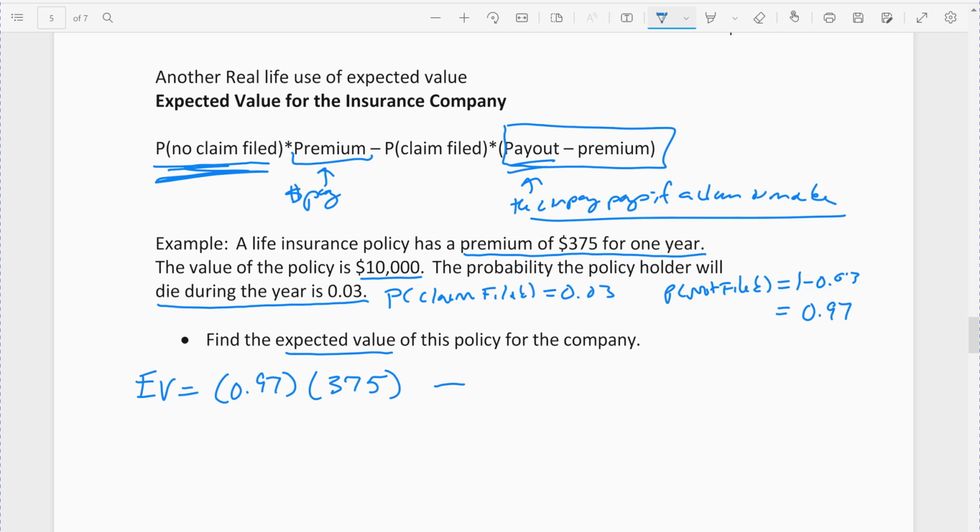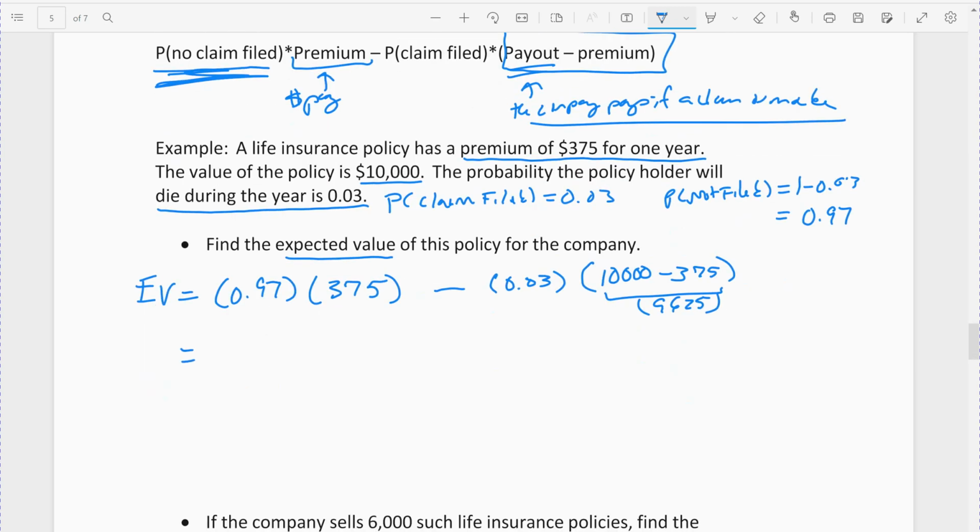Minus the expected losses. They expect to pay out 3% of the time, and the amount they pay out is the amount of the policy minus how much was paid into the policy, because that's the amount the company has to pay. So $10,000 minus the premium of $375 comes out to $9,625, which they have to pay out 3% of the time.